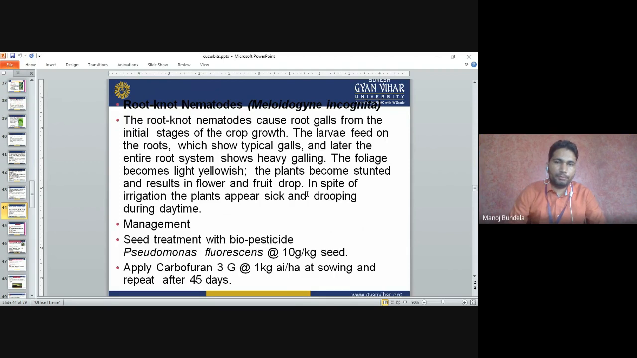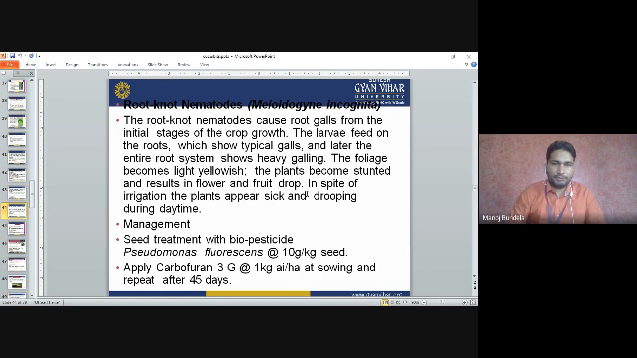Root knot nematode, Meloidogyne: The root knot nematode is the major problem when we grow cucumber in the greenhouse. It causes galls from the initial stage of crop growth. The larva feeds on the roots, which show typical galls, and later the entire root system shows heavy galling. The foliage becomes light yellowish and the plants become stunted, resulting in flower and fruit drop. In spite of irrigation, the plants appear sick and drooping during the daytime.